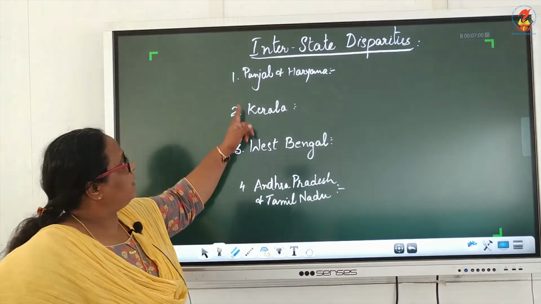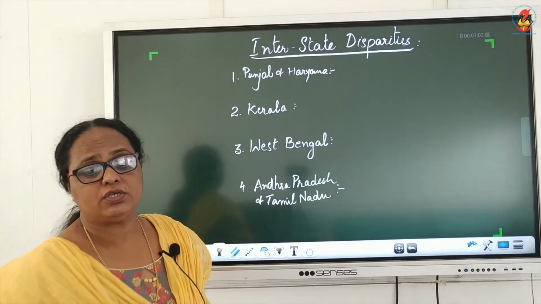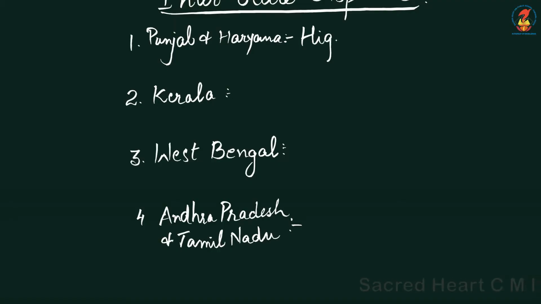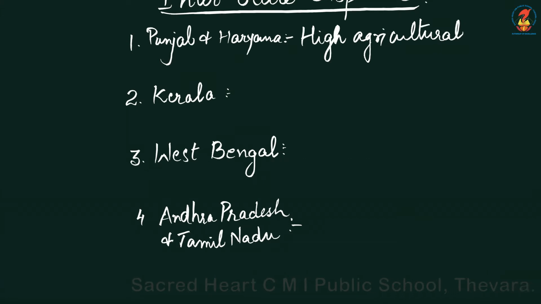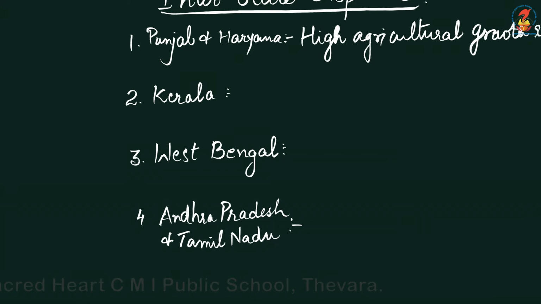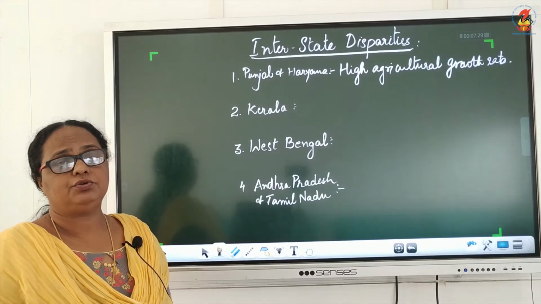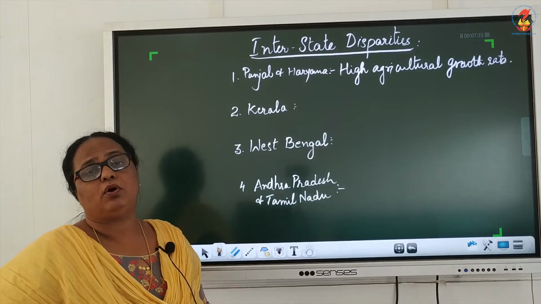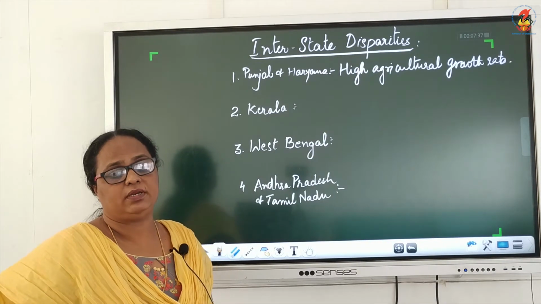In Punjab and Haryana, it is because of high agricultural growth rate. We understand that the Green Revolution started in Punjab and Haryana during the 1960s. So because of high agricultural growth rate, the poverty has declined in Punjab and Haryana.